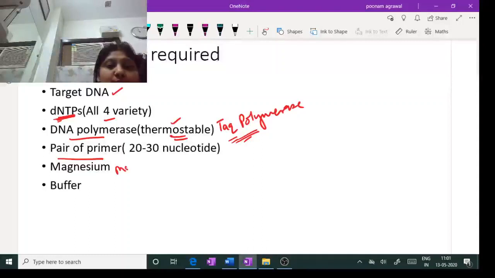Now, magnesium ion is a cation which is used in the PCR cuvette, because this enzyme needs its cofactor, magnesium ion.